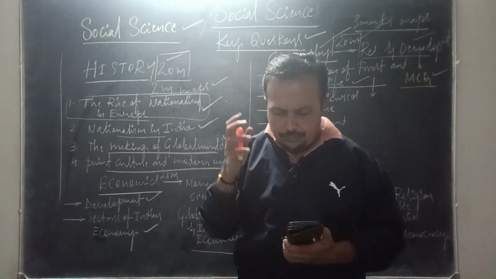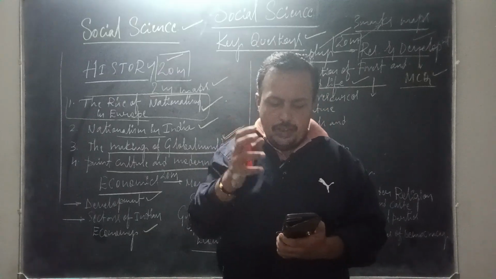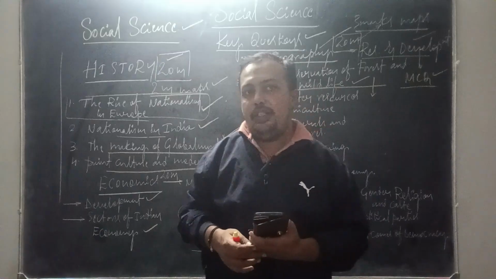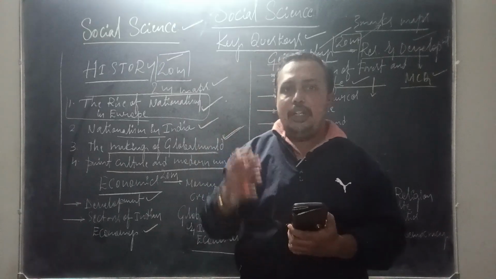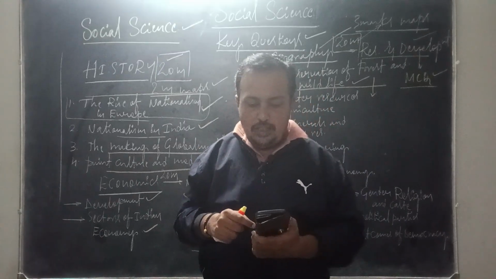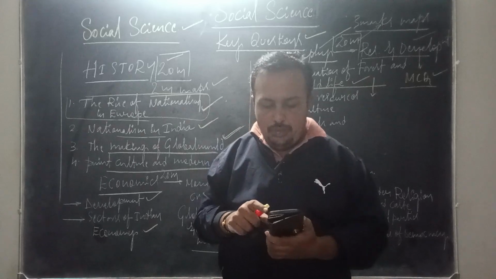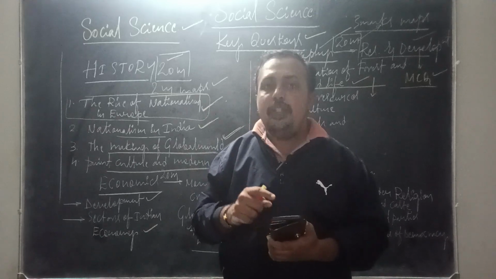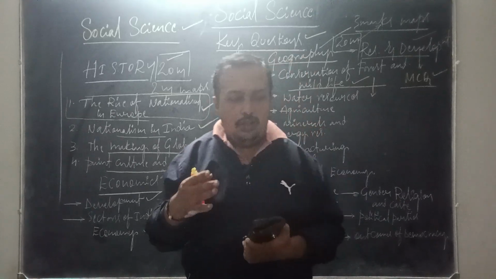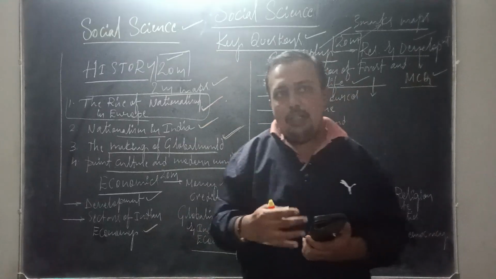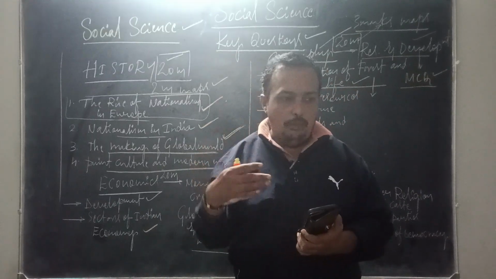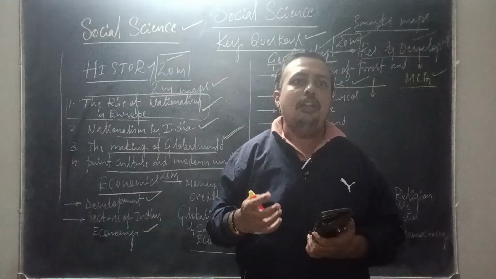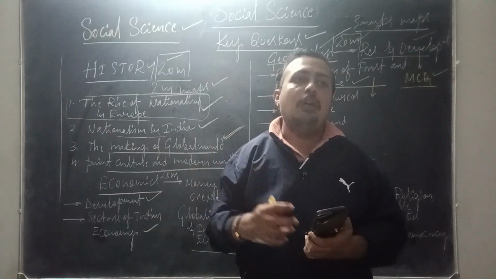And we should also know about the types and distribution of forest. There are 3 types of forest and its distribution should be known for us. And we should also know about the division of species. Those are all 1 mark questions, and rarely they may ask even this chapter for 2 marks.